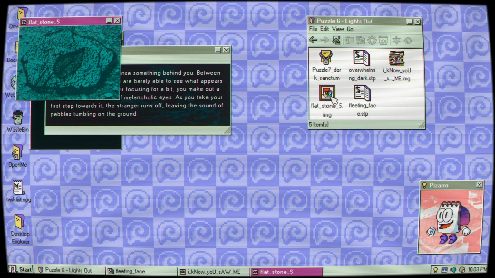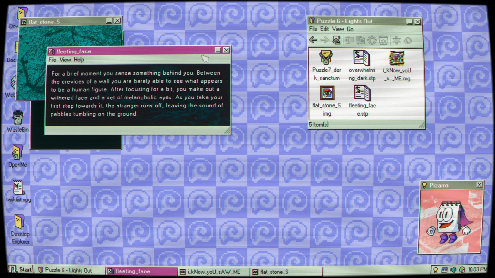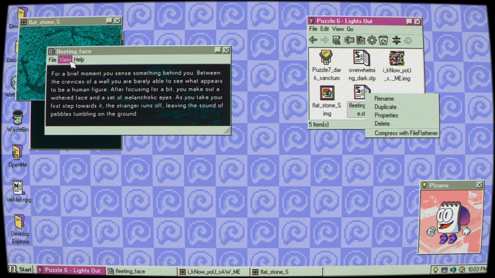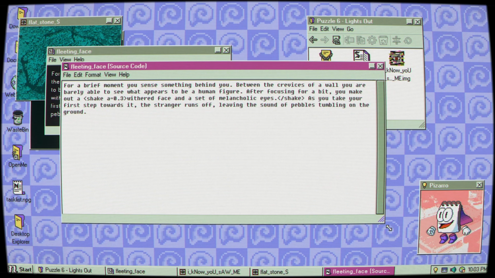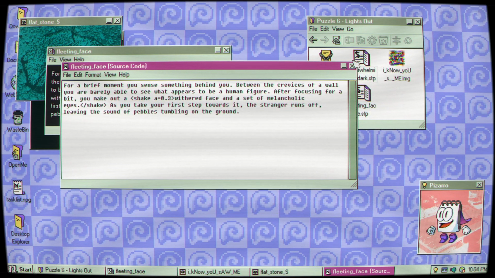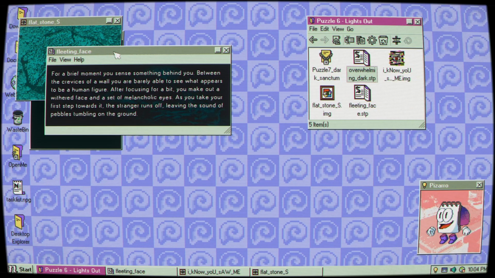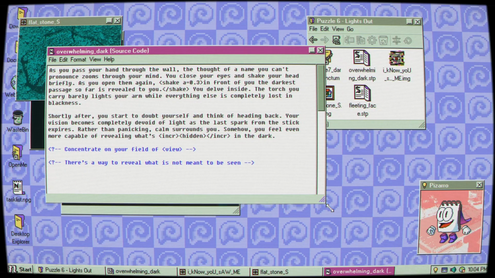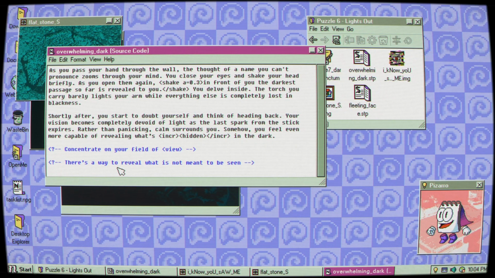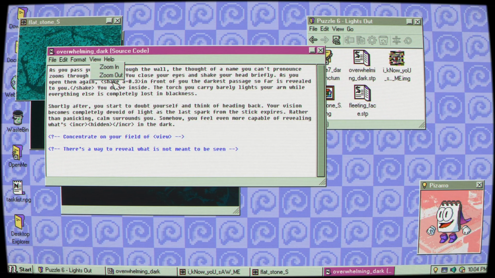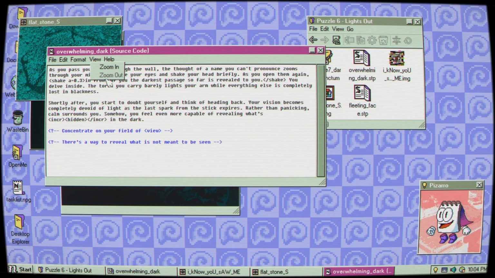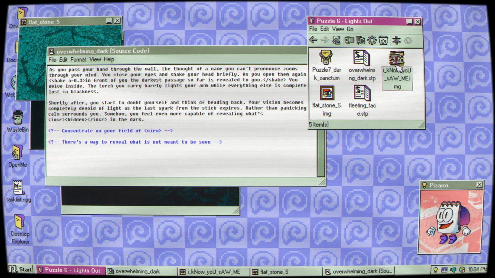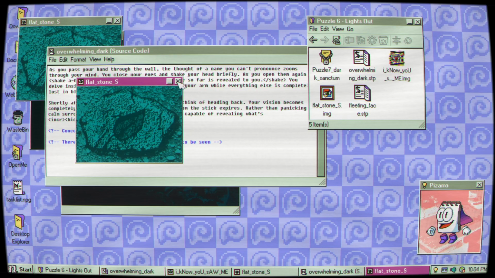Okay, flat stone. Well, let's look at this. Let's look at the source code first. Nothing there. I don't know if I looked at the source code of this one. Oh, concentrate on your field of view. There's a way to reveal what is not meant to be seen. Okay, so view. Zoom in, zoom out. I can't open that.